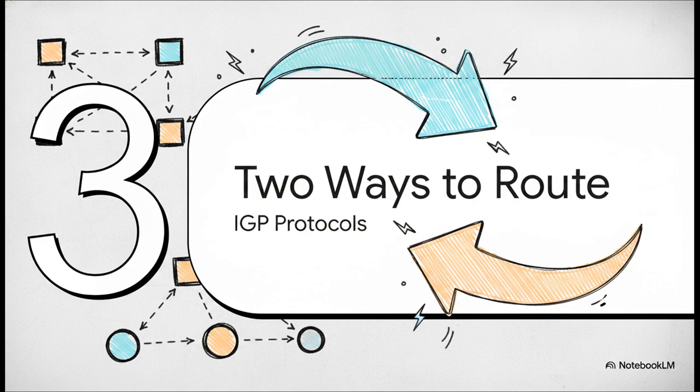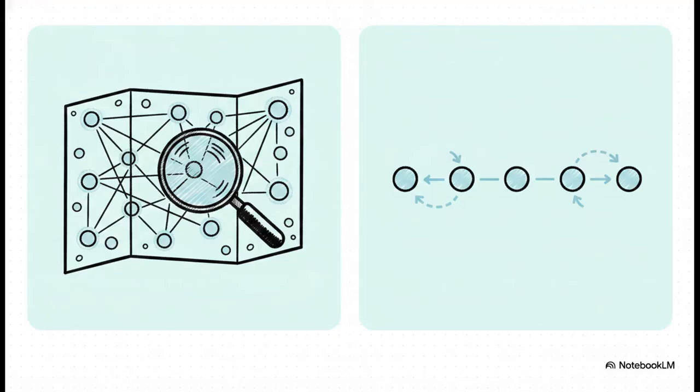2 ways to route. When it comes to populating those critical routing tables we just talked about, there are really two distinct philosophies, or rulebooks, used by our interior gateway protocols. First, we have link state protocols, like OSPF, which stands for Open Shortest Path First. Think of this as the meticulous map maker approach, or having a highly advanced bird's-eye GPS system. Under a link state protocol, every single router maintains a comprehensive view of the network's entire topology.